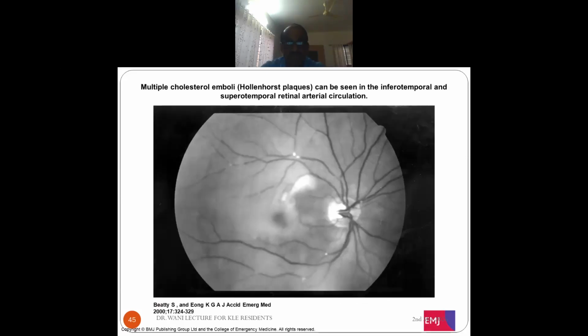You can see that these, because it is a black and white picture, you cannot see the yellow color. You can see that they are usually situated at the arterial branching. So these are the cholesterol plaques.